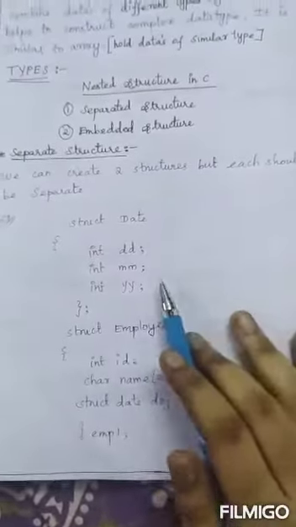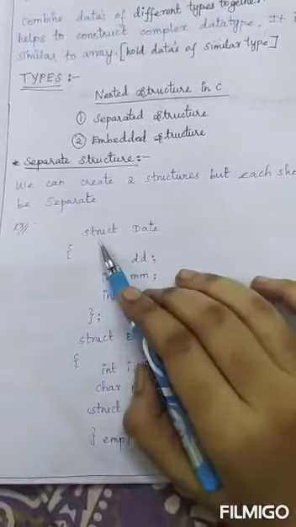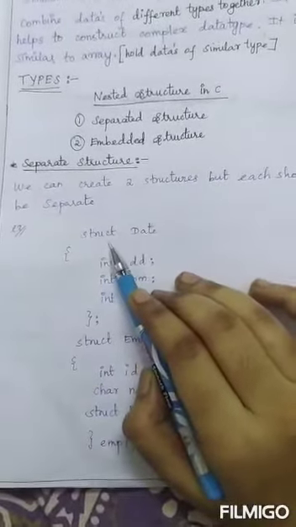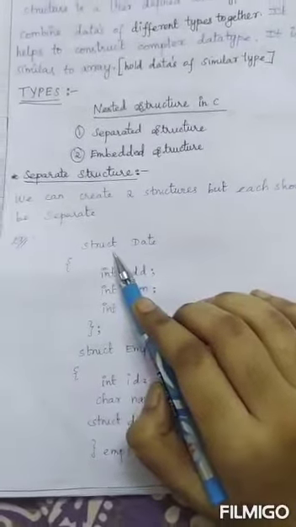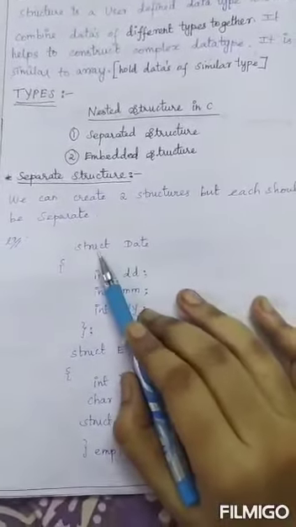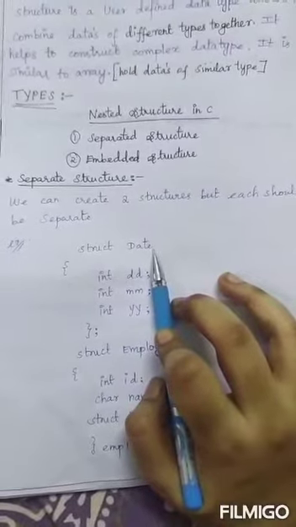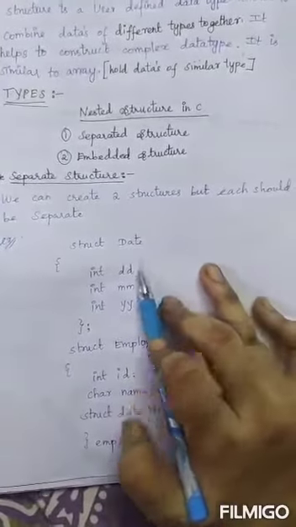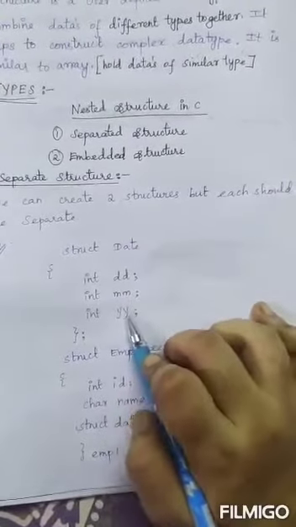For example, the keyword for the structure is struct, S-T-R-U-C-T. We will use this keyword in programs to refer to a structure. So struct, if I am giving the variable name date, then for date I need today's date, the month and the year.